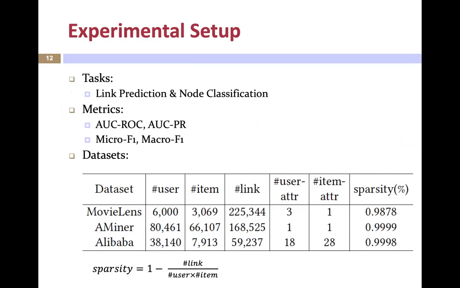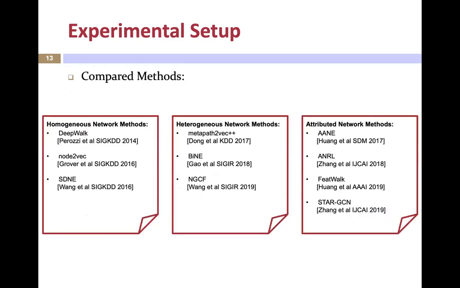The link prediction is measured in terms of AUC-ROC and AUC-PR, while the node classification is measured in terms of macro F1 and micro F1. We use 3 real-world datasets for our experiments. The statistics of our datasets are listed in the table. Beyond that, we also report the sparsity of each dataset according to its formula.